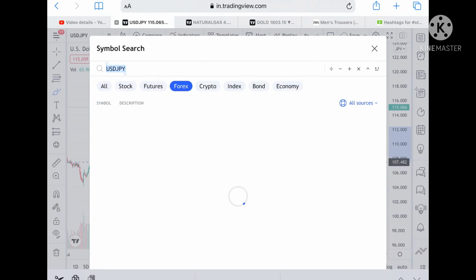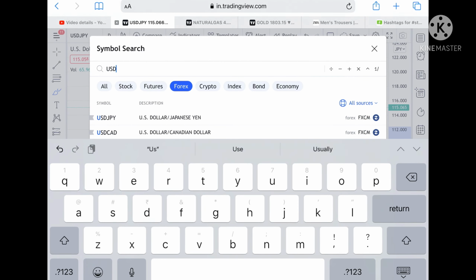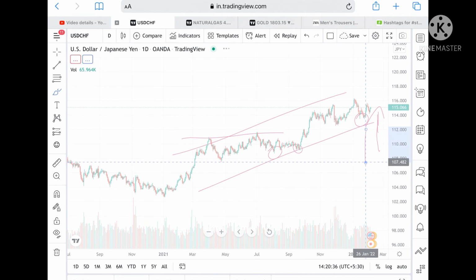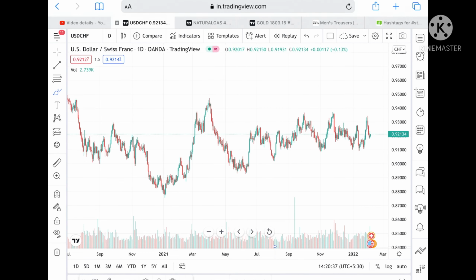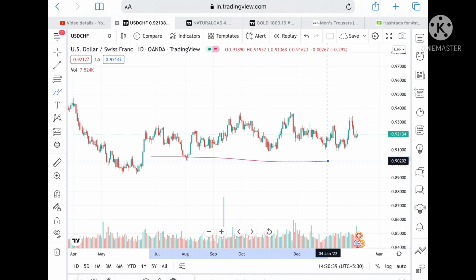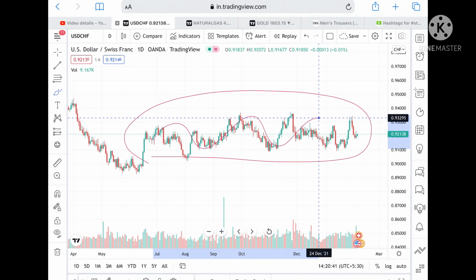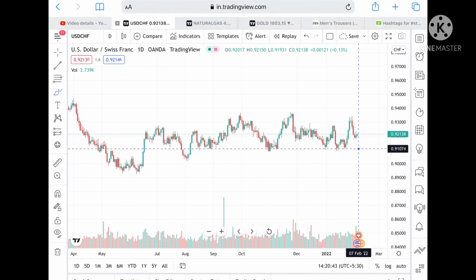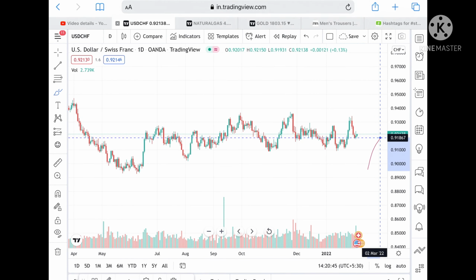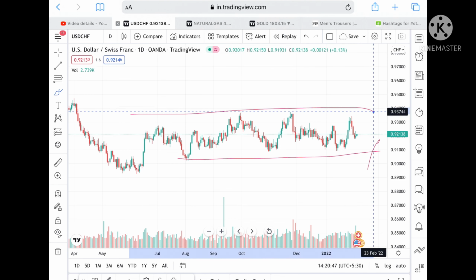Okay, and if we talk about USD CHF, we can see that it is moving in a particular zone. So once this zone breaks upside or downside, then only we can see some good movement. Okay, and this is the trend.